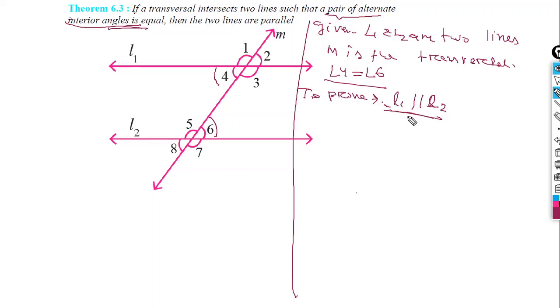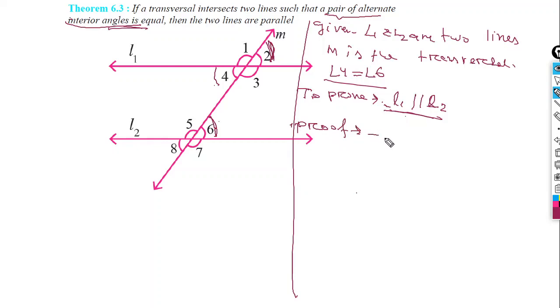When will L1 and L2 be parallel, under what condition? If the corresponding angles are equal, because we have an axiom: if the corresponding angles are equal, then the two lines will be parallel. So we need to make two corresponding angles equal. Suppose the corresponding angles, you see angle 6 and angle 2. If we make these two angles equal, then our problem can be solved. So let's move to the proof section.